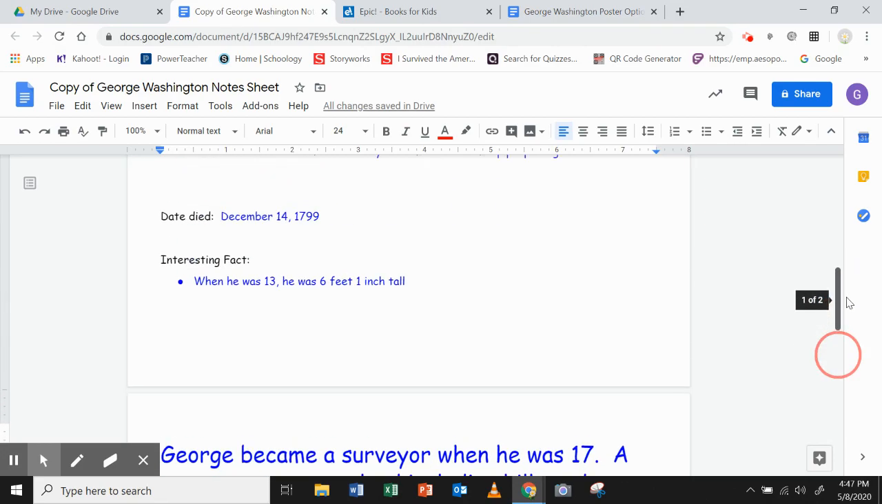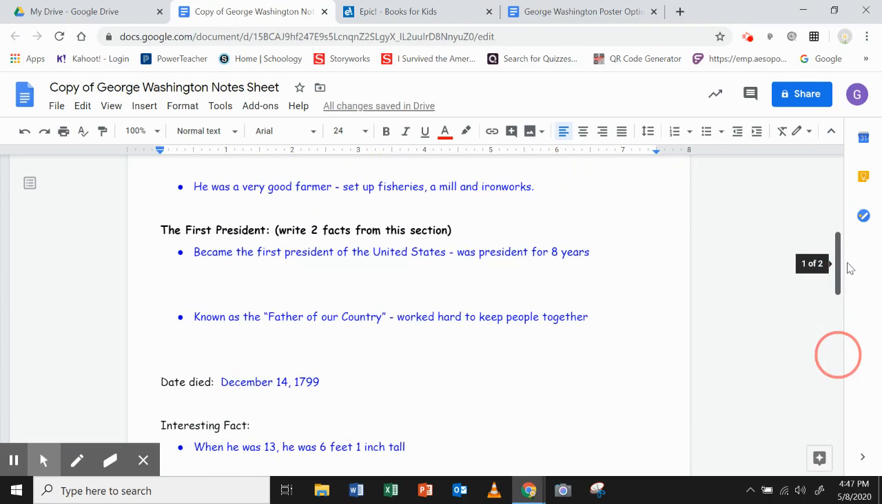And then you need to do the same thing for the first president. So look at your information that you had there, add on to it to make it stronger, and then you'll be ready to do your poster.